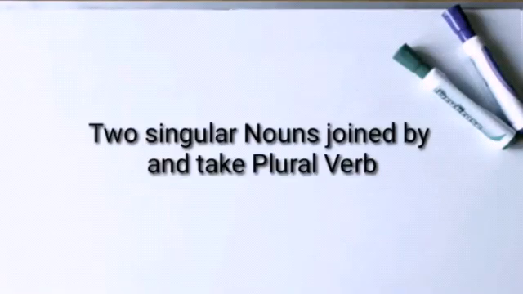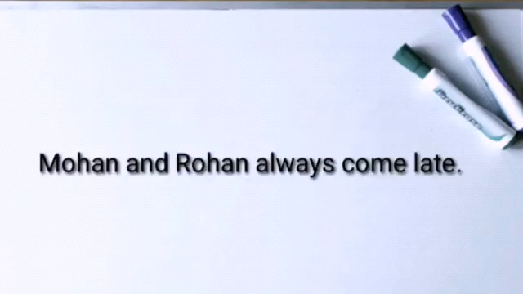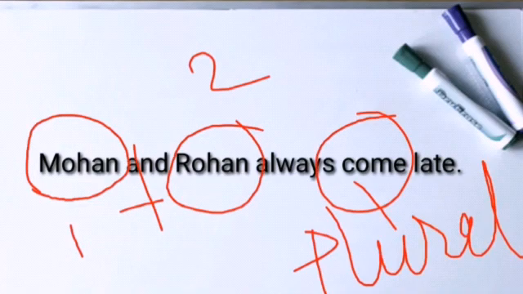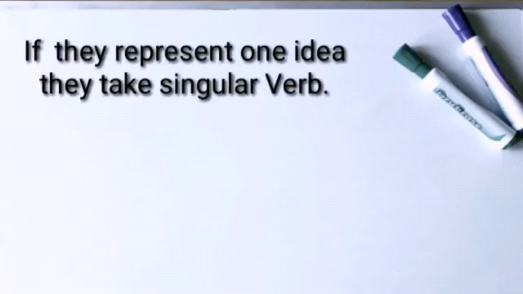When two singular nouns are joined by and, they always take a plural verb. For example, Mohan and Rohan always come late. In the sentence we see that the two nouns Mohan and Rohan are joined by and, so the following verb is in plural form. But if they represent one idea, they take a singular verb.